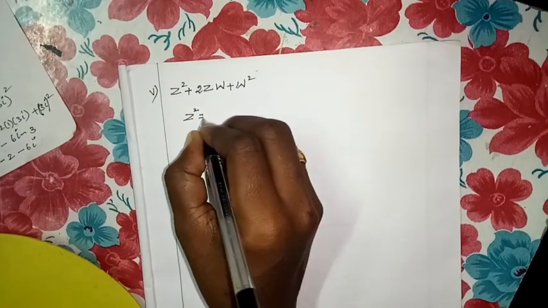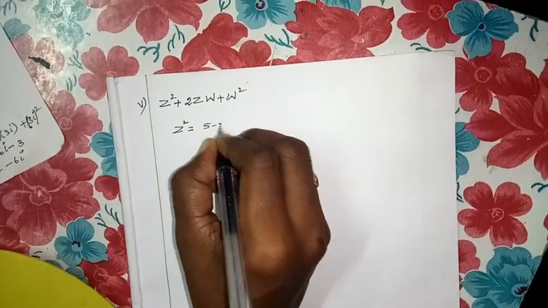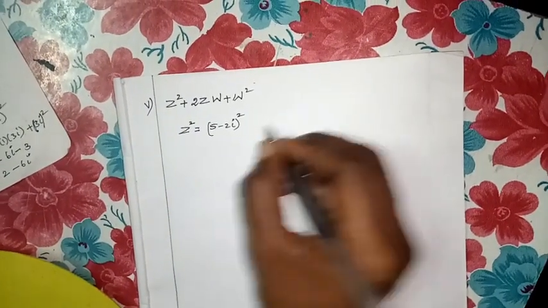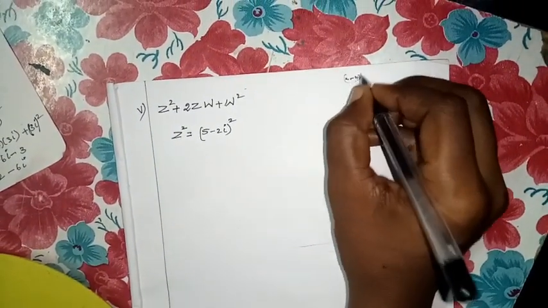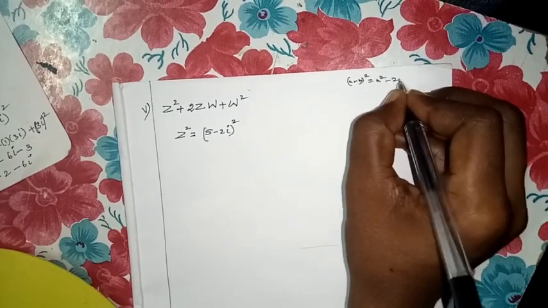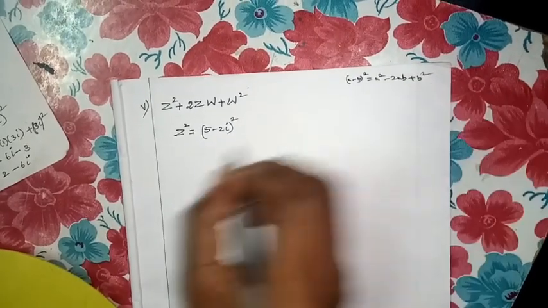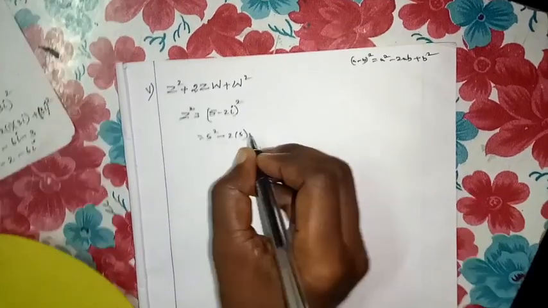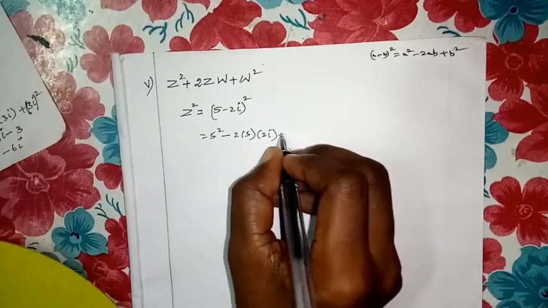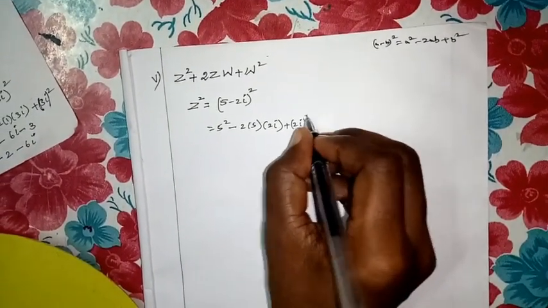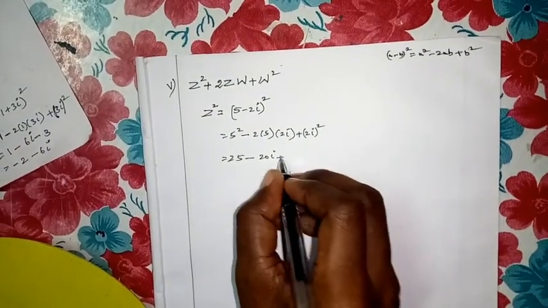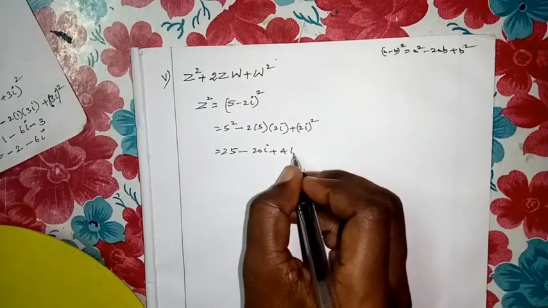What is Z value? (5 minus 2i) whole square. We have to apply the (a minus b) whole square formula. What is (a minus b) whole square? a square minus 2ab plus b square. You have to apply it here: 5 square minus 2 of 5 into 2i plus (2i) whole square. That is 25 minus 20i plus 4i square.